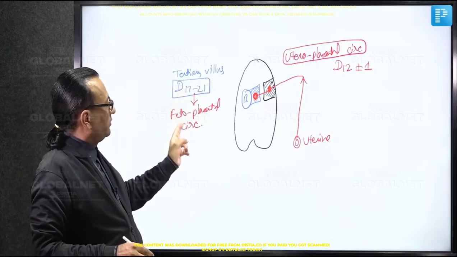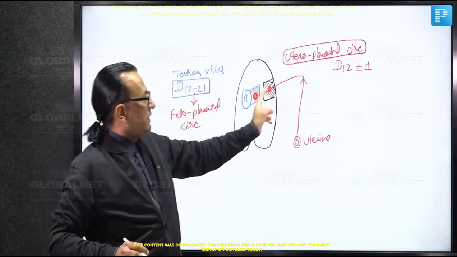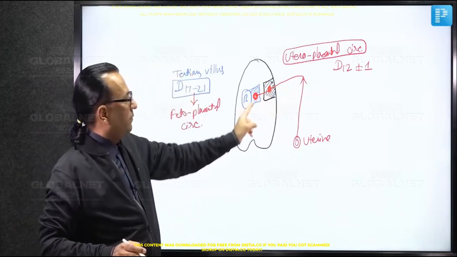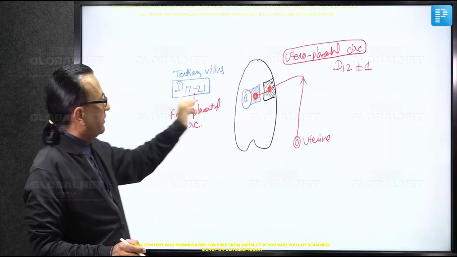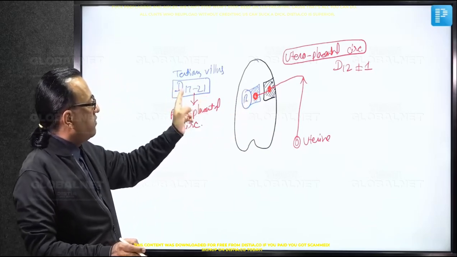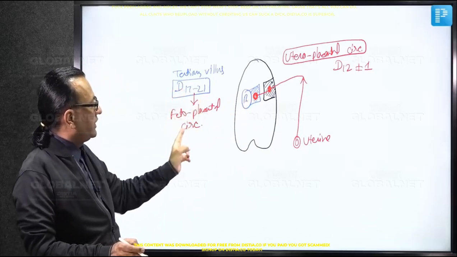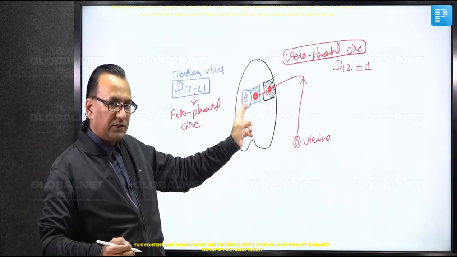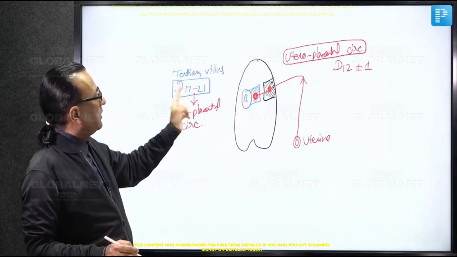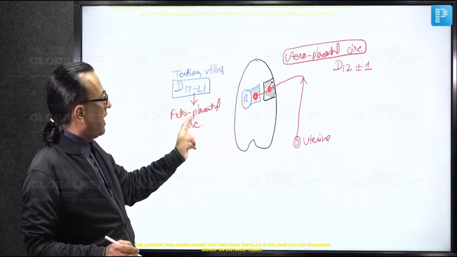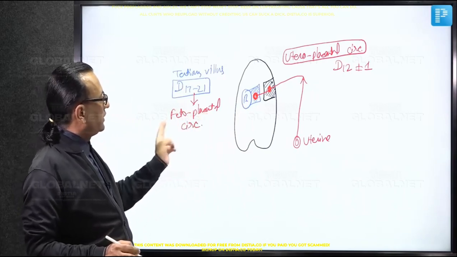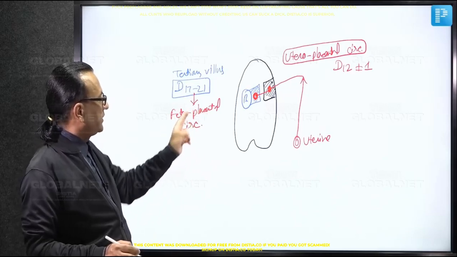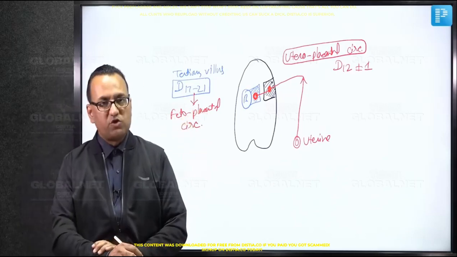So there are two terms. One is uterine placental circulation, day number 12 plus minus 1, and then there is fetal placental circulation, which is day number 17 to 21. And to tell you, this fetal placental circulation is a misnomer, because you know, this baby is not a fetus. It is still an embryo. Week number 3 to week number 8, it is called embryo. So you better use the term embryo placental circulation. If you use fetal placental circulation, you are using a misnomer here.